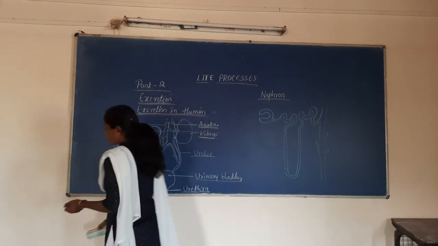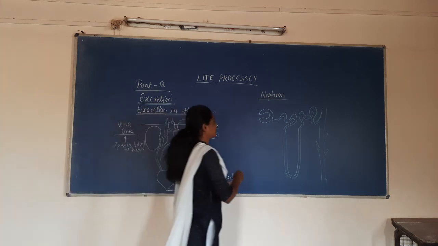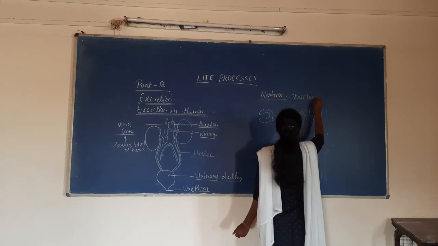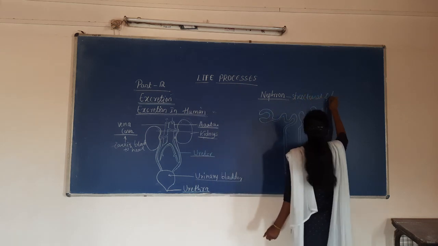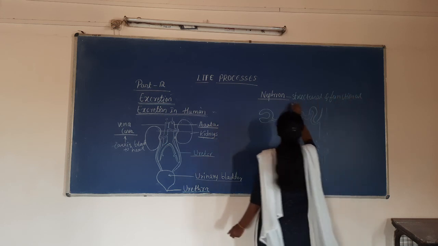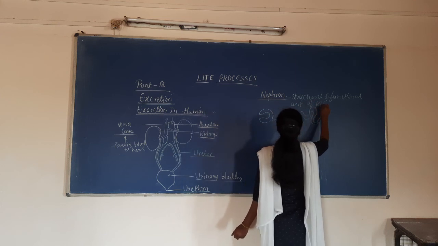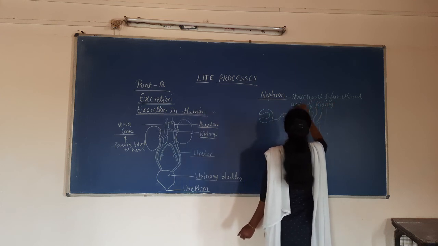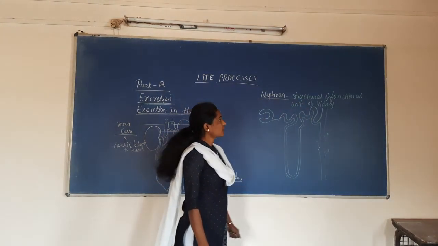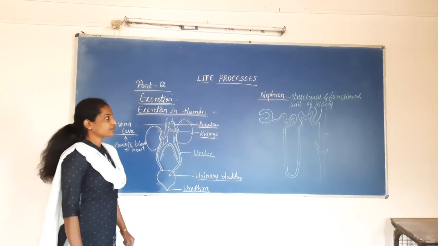These nephrons are the structural and functional unit of the kidney. So these structural and functional units of the kidney are responsible for blood filtration.